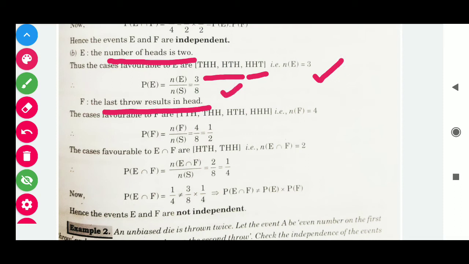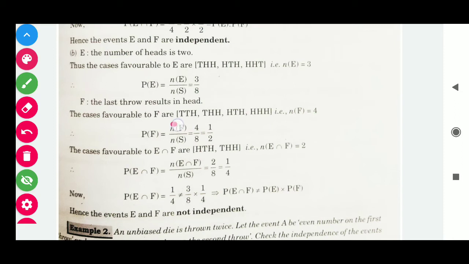Now we have the next event F, the last throw results in head. So we have to select those elements that contain head in the last position. Here we have TTH, THH, HTH, and HHH. In this way we have a total of 4, so its probability will be 4/8, that is 1/2.